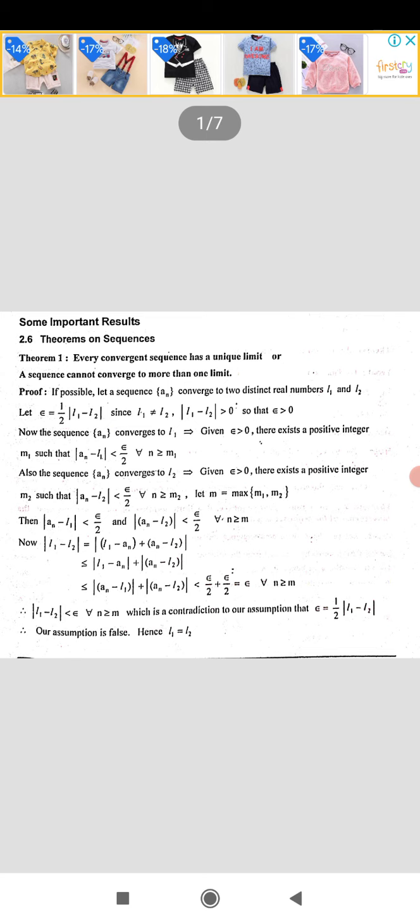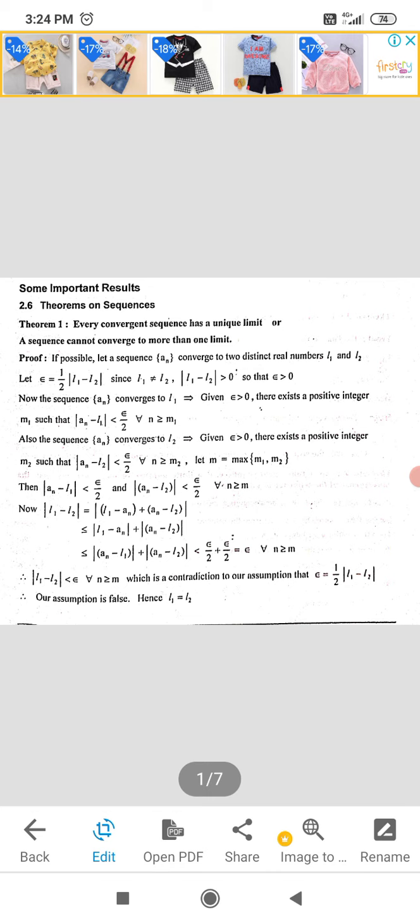If possible, suppose that sequence an converges to two distinct real numbers, say L1 and L2, and suppose that epsilon is equal to 1 by 2 times modulus of L1 minus L2. Since L1 and L2 are distinct, L1 is not equal to L2 and modulus of L1 minus L2 is obviously greater than 0. Since epsilon is equal to 1 by 2 times modulus of L1 minus L2, epsilon is greater than 0.